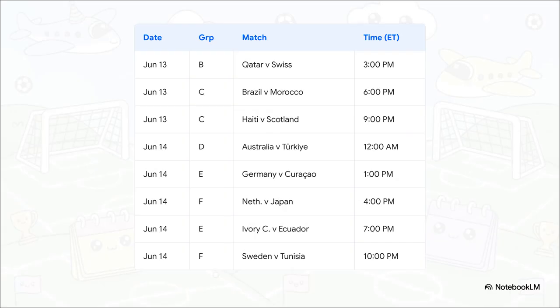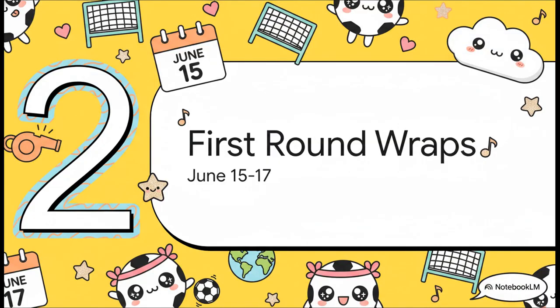Moving into the weekend, Saturday, June 13th, treats us to an absolute heavyweight clash in Group C. We're talking Brazil and Morocco at MetLife Stadium. And Sunday the 14th, it is non-stop action. You've got Australia versus Turkey up in Vancouver and the Netherlands facing Japan all the way down in Arlington. Pause if you need to find your squad here. Moving on to Phase 2.